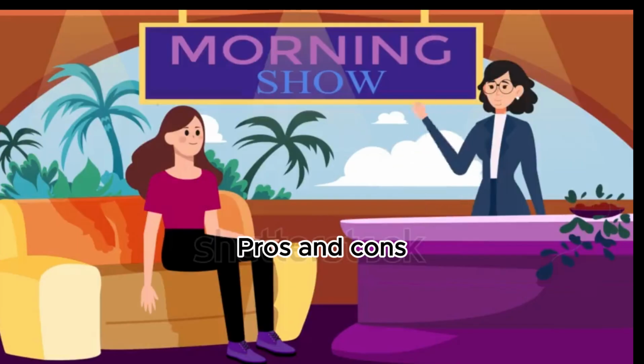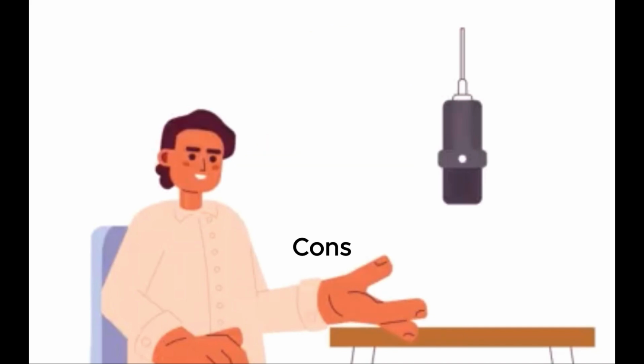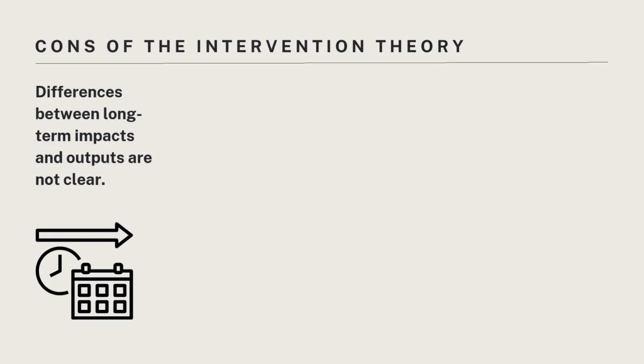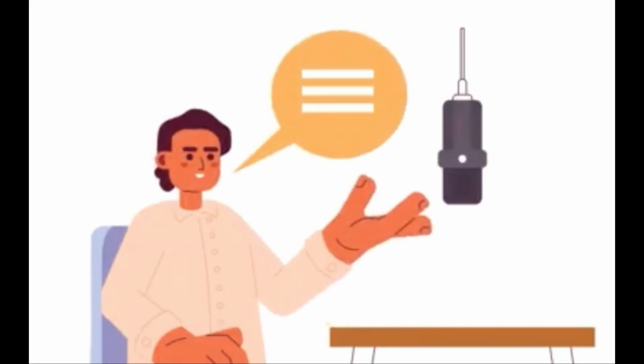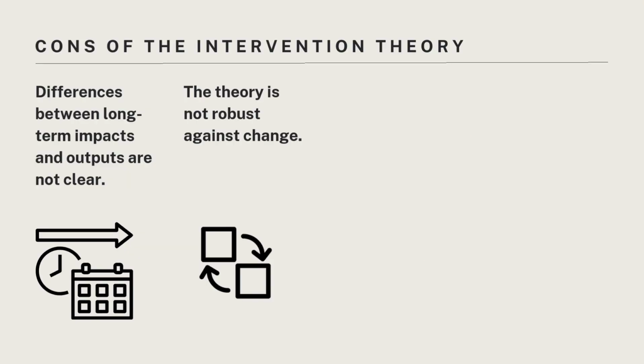Thank you very much. And I was wondering if you discovered some pros and cons during your research? Yes, for this part I would like to refer you to my colleague. Our intervention theory has several cons. One of them is that the differences between long-term impacts and outputs are not always clear, and sometimes even overlapping. For example, reduced pollution in rivers and lakes is considered an output, while improved water quality is also considered an outcome.